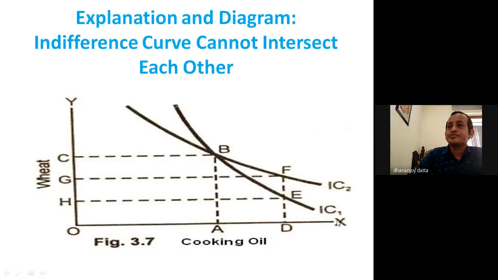Now, if we consider indifference curve 1 here, combination B and combination F on the indifference curve 1 give the same satisfaction to the customer.